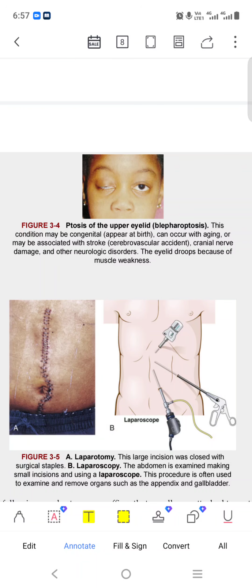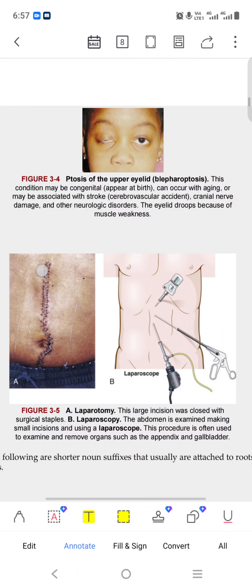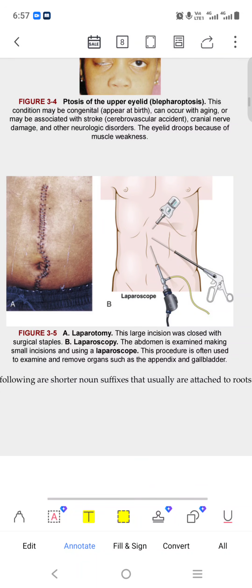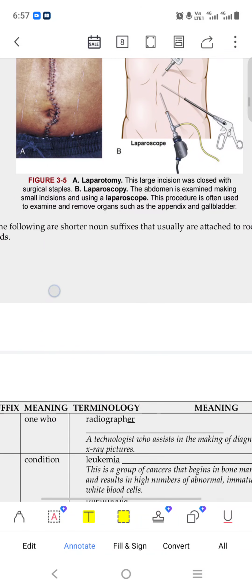Condition may be congenital, appearing at birth. That is a condition in which our eye becomes closed. Ptosis. Laparotomy. We have already read all these things. Just giving the picture to understand better. Laparotomy: they have made a puncture in our abdomen area. Laparoscopy: they have also put the microscope in to see inside.